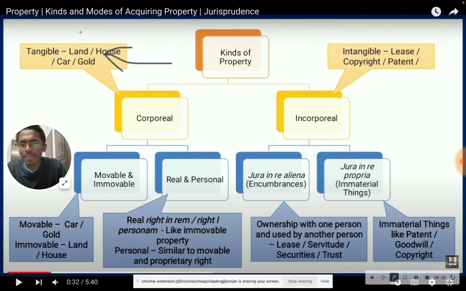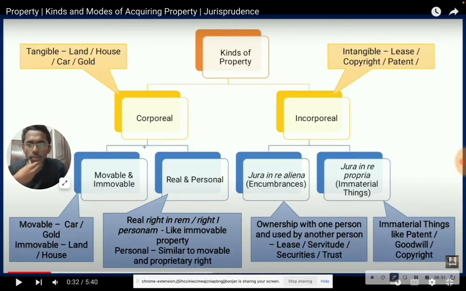Tangible, for example, we have land, house, car, and gold, something which we can touch. Intangible is something which you cannot touch, for example copyright, patent, lease. Incorporeal is intangible. Kinds of property, two types: corporeal, tangible; incorporeal, intangible. Now corporeal again has two more types.